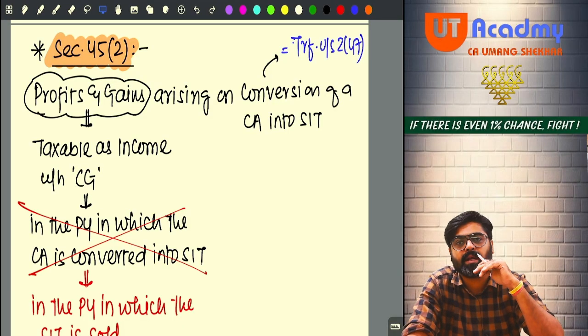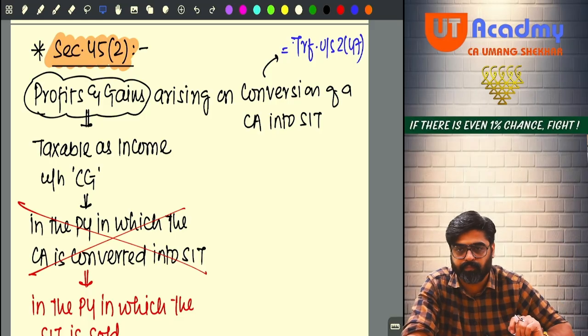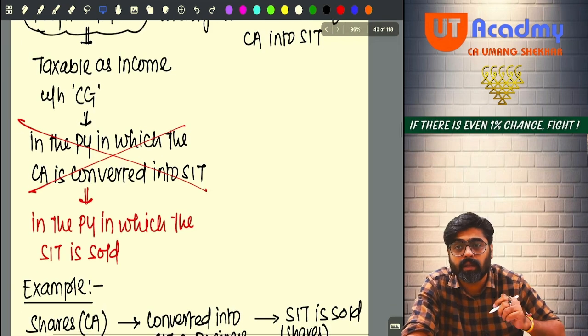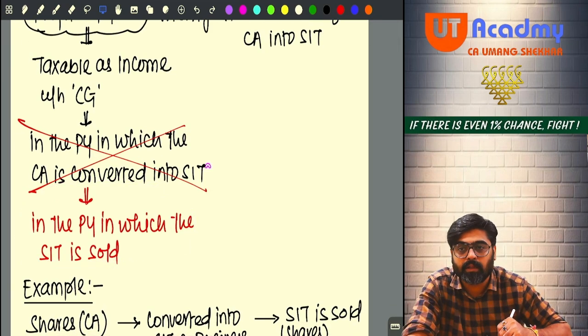But we will not charge it in the year of conversion, in the year of transfer. Rather, we will charge it in the year in which the converted stock in trade is sold. Getting my point? Taxability will be there in the previous year in which the stock in trade is sold and not in the year of conversion.